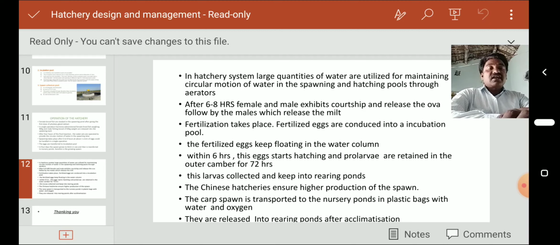The carp spawn is transported to the nursery pond in plastic bags with water and oxygen. At that time, seed transport takes place, either with updated technology or by traditional methods. They are released into the rearing pond after acclimatization. So this is about the operation of the hatchery.